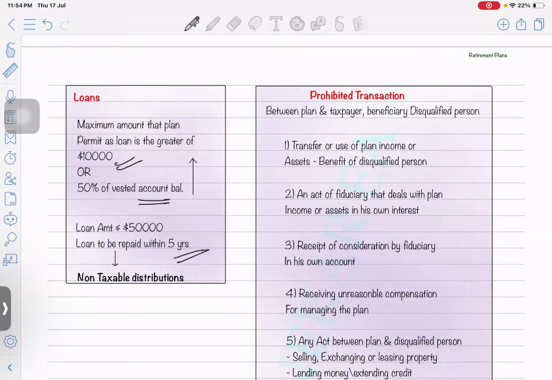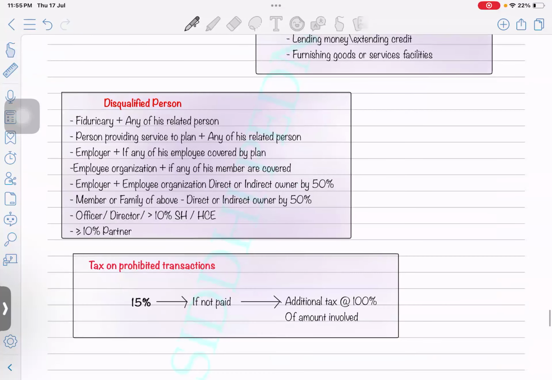Next is prohibited transactions between the plan and the taxpayer, beneficiary, or disqualified person. The definition of a disqualified person is given here: anyone who is a fiduciary or a related person providing services to the plan, or any employer taking employment retirement act services from that entity, is also considered a disqualified person.